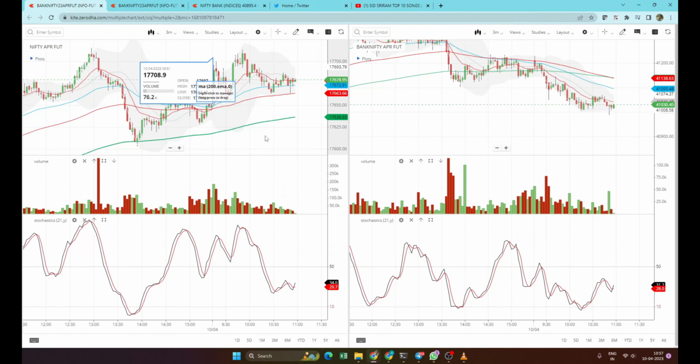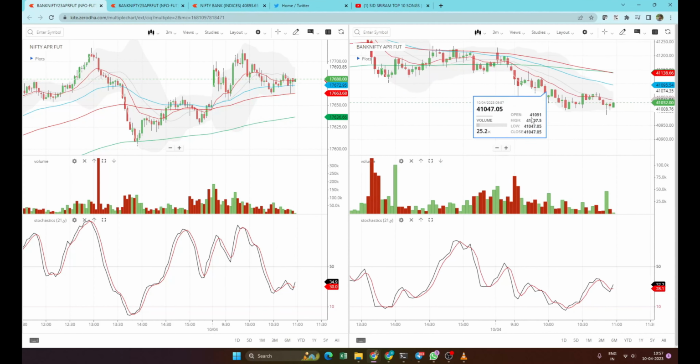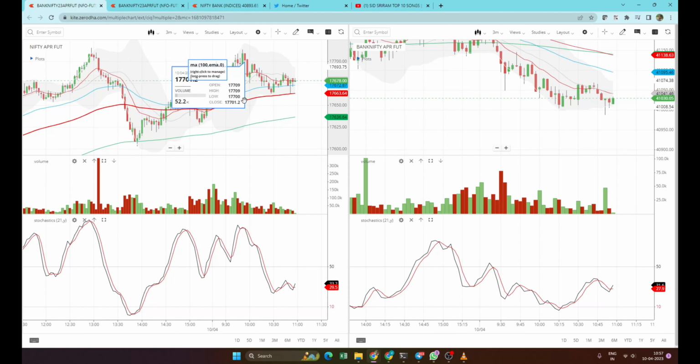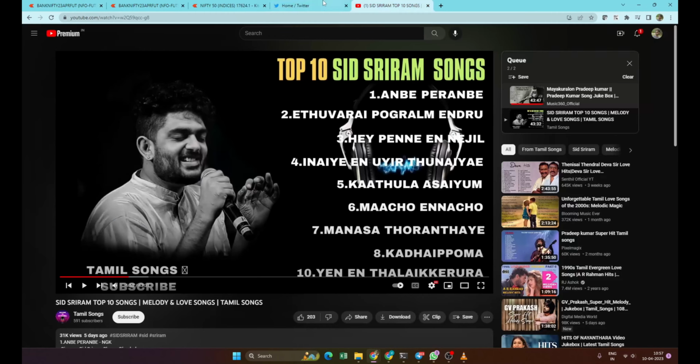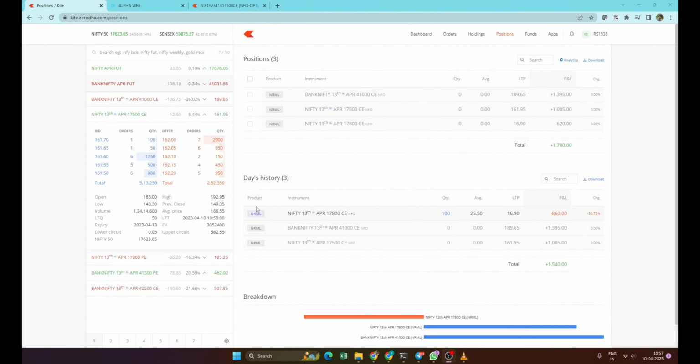And then I'll go back into 3 minutes, because this is what I use for my scalping or for any adjustments that I make. And the same setup I use at 3 minutes. This will be appearing on one of my other screens. In the meanwhile, I'll be hearing a song. This is my other screen where I will execute the orders.